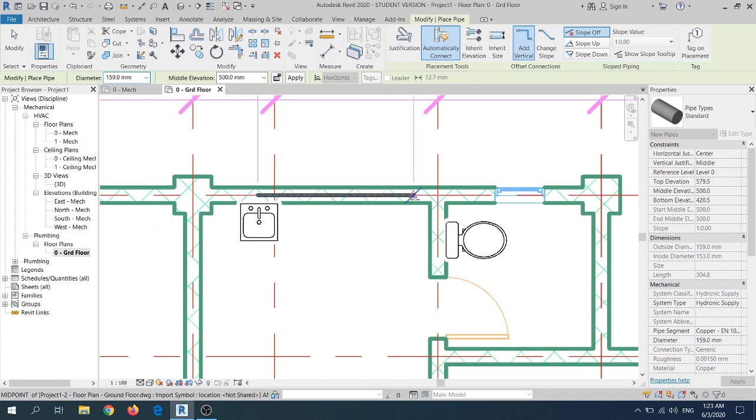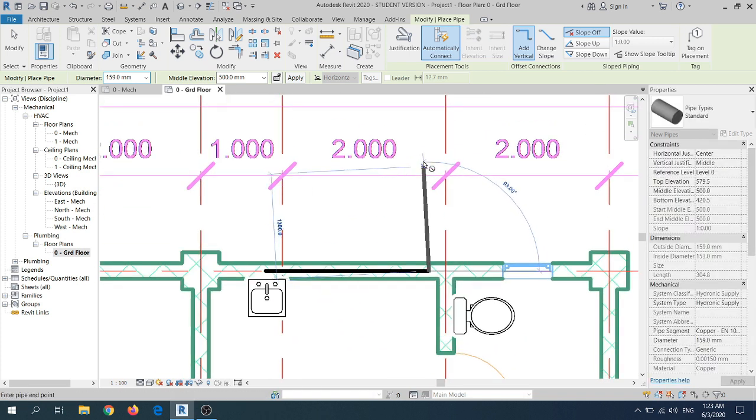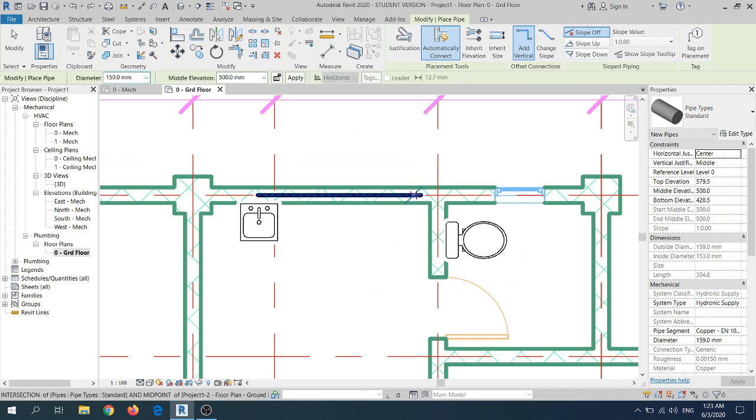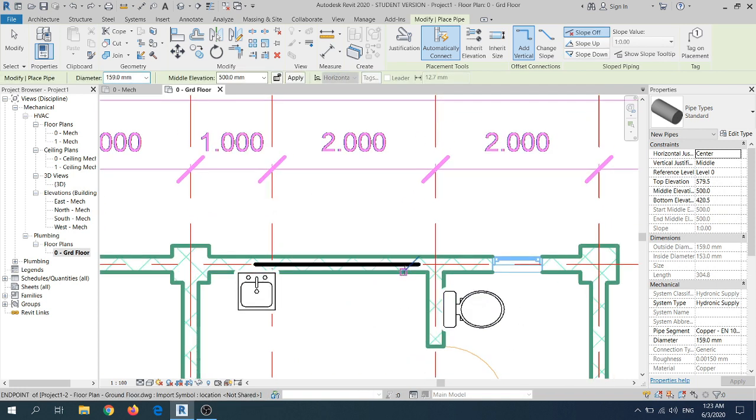So I have to follow the brick wall and go to a direction of the manhole. However, the height or the elevation of the piping under the brick wall may be different compared to the piping going to the manhole.